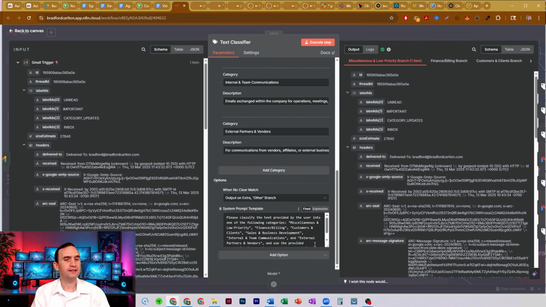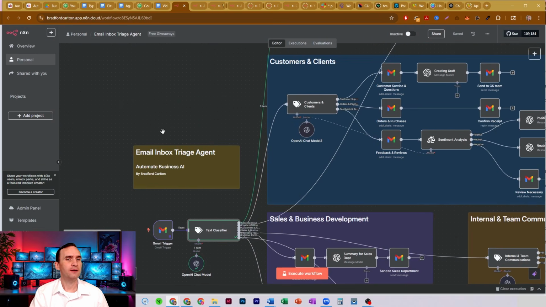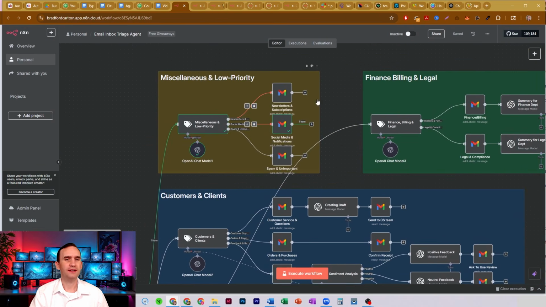And then I give it a system prompt down here. And the system prompt simply lets it know that it has all of these categories and that it needs to take that information and output it into only one of those categories. All right, so let's come up here and let's kind of go through each of the different categories and a little bit of the structure that I've developed.